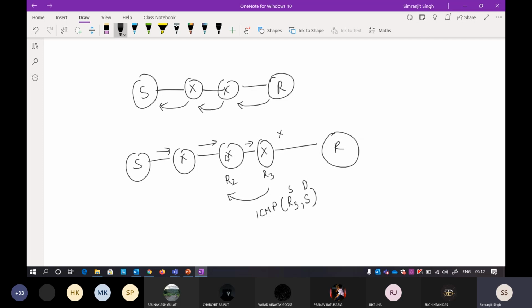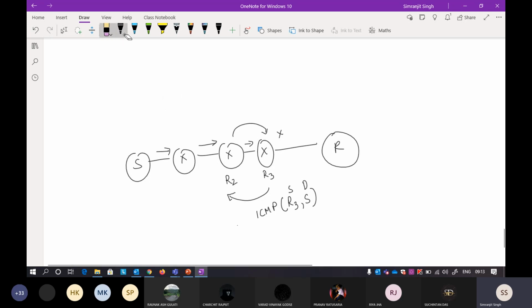Now R2 can also exist in the traffic. So R2 can also discard this ICMP packet, because R2 also lies in the traffic. Then R2 will again send an ICMP packet to R3 saying that I am discarding your packet.